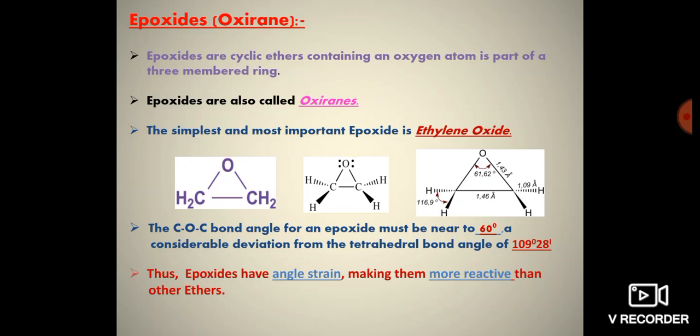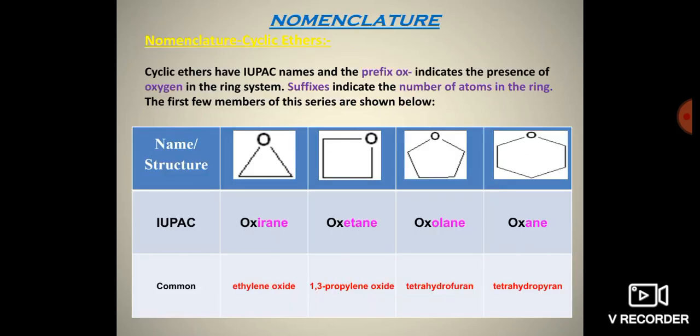Hence, due to this reason, epoxides have angle strain, making them more reactive than other ethers. Due to this strained configuration, they are the most reactive of the ethers.